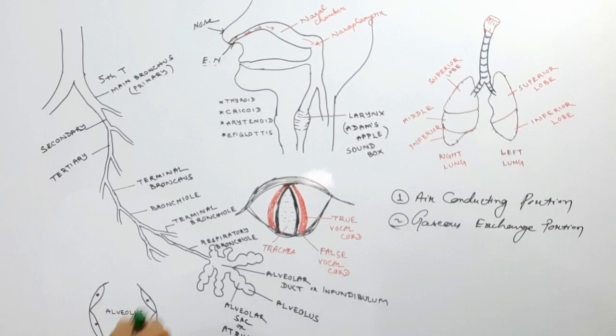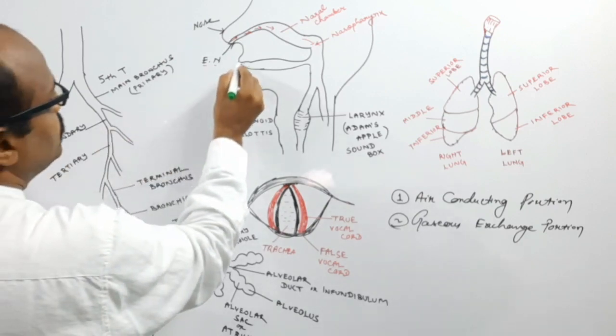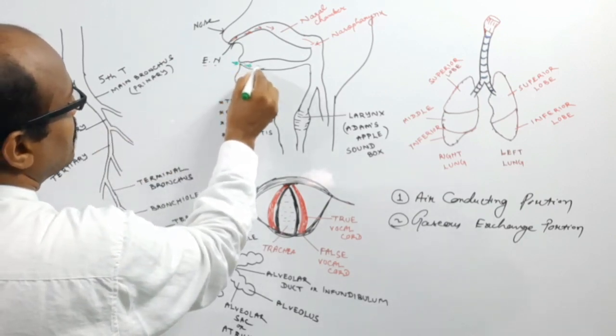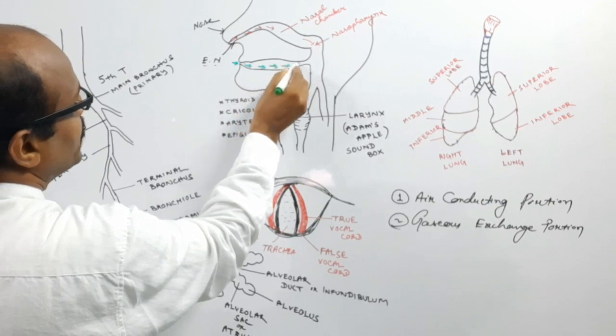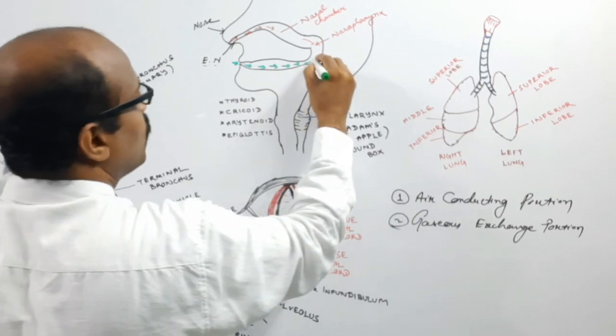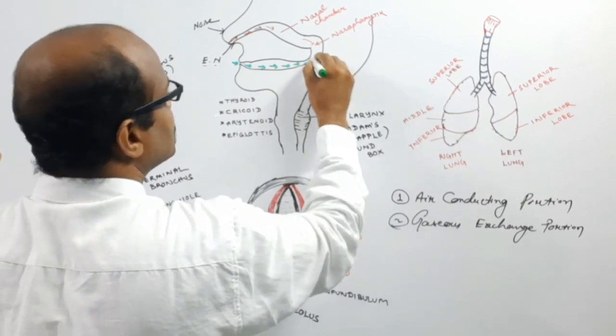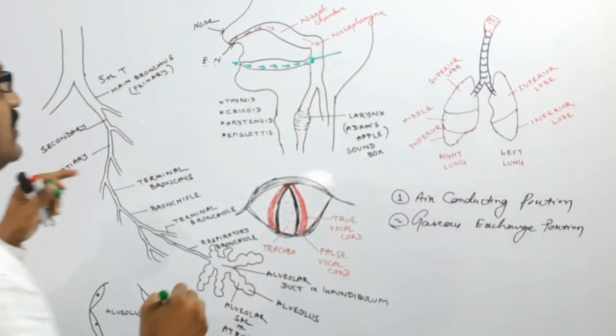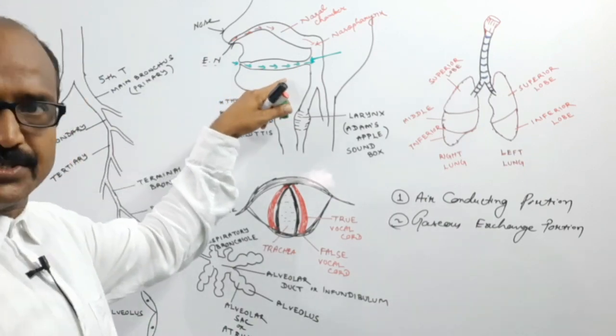Again, the mouth cavity also communicates with the pharynx, and this region is known as the oropharynx. All these things I have already discussed under the digestive system.